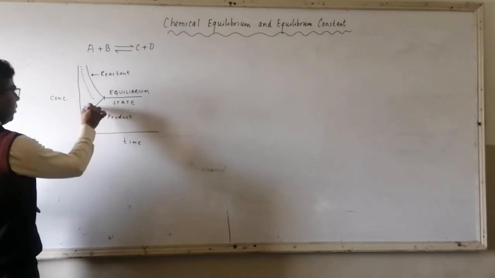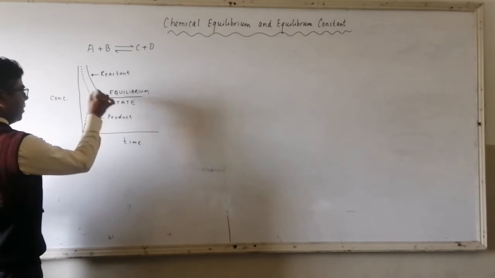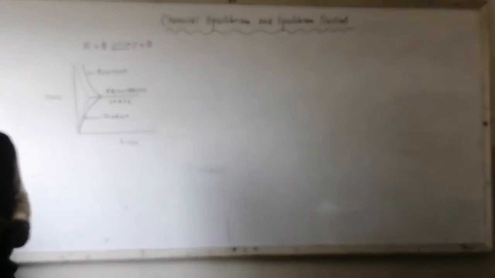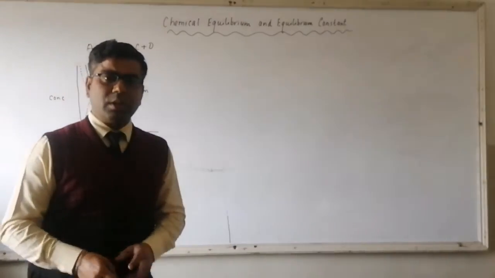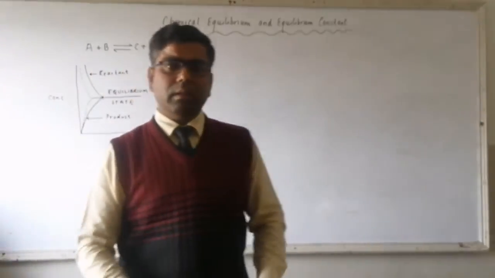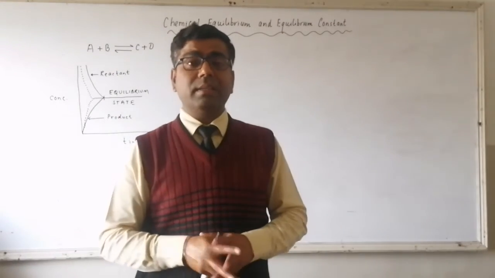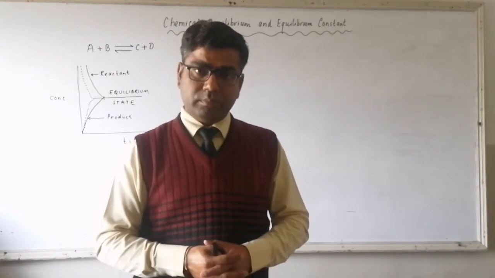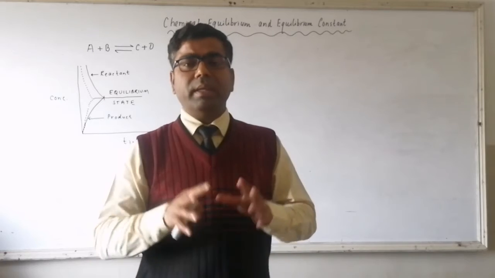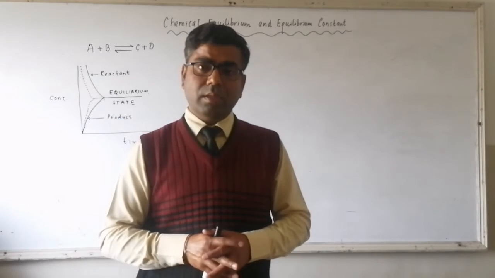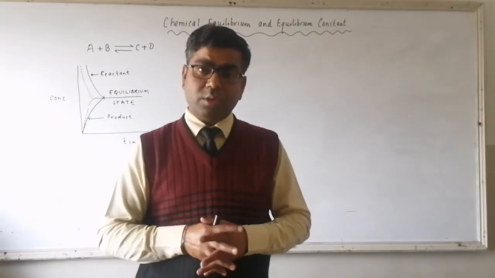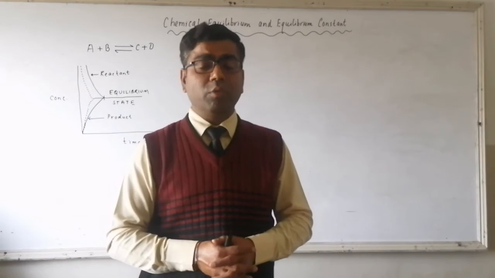Here also this one, and this is your main concentration. So if catalyst is used, then equilibrium state is achieved sooner, but there remains no change in the concentration of reactant and product at the equilibrium.